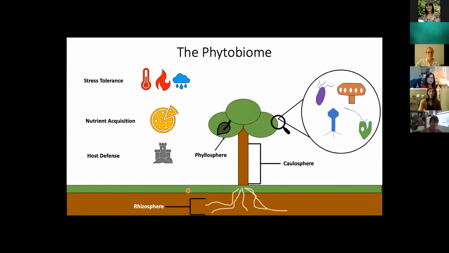And the reason that we would expect the phytobiome to have a role in regulating disease severity is because it has well-established roles in stress tolerance, nutrient acquisition, as well as in host defense. And this can be through direct mechanisms, so microorganisms associated with the plant can serve to directly antagonize plant pathogens through mycoparasitism and antibiosis, or through indirect methods such as induced systemic resistance or systemic acquired resistance.